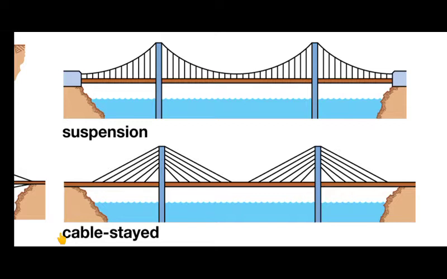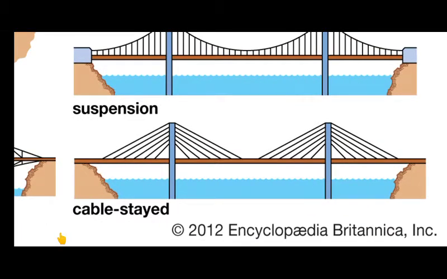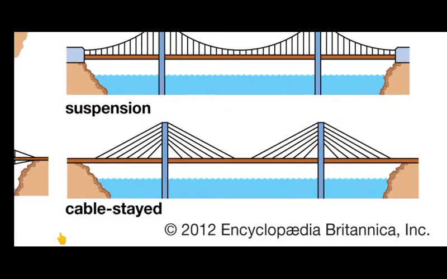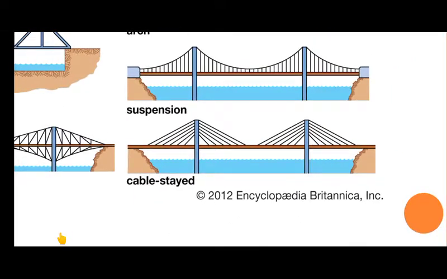In a suspension bridge, the bridge is suspended between two things. But in a cable stayed bridge, there is only one pillar or abutment with a vertical column above it, and the deck slab is connected to that vertical column. This is the difference between cable stayed and suspension bridge.